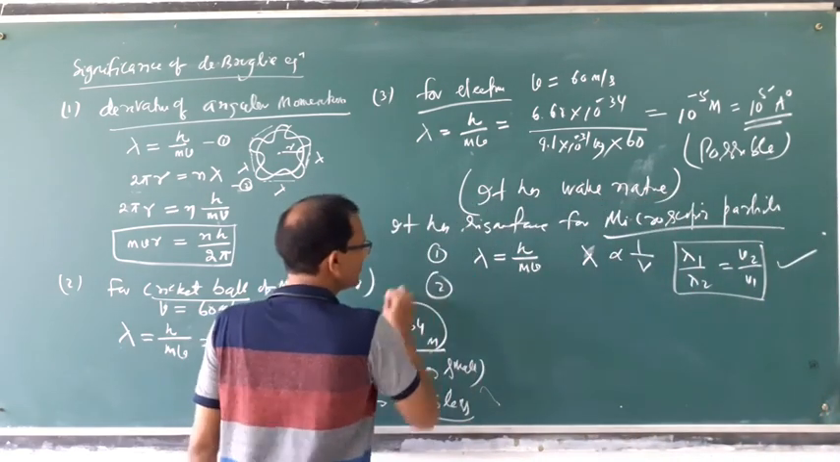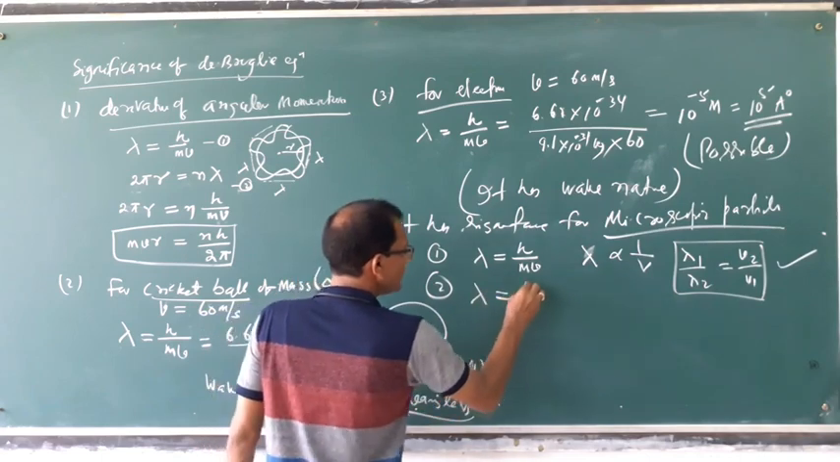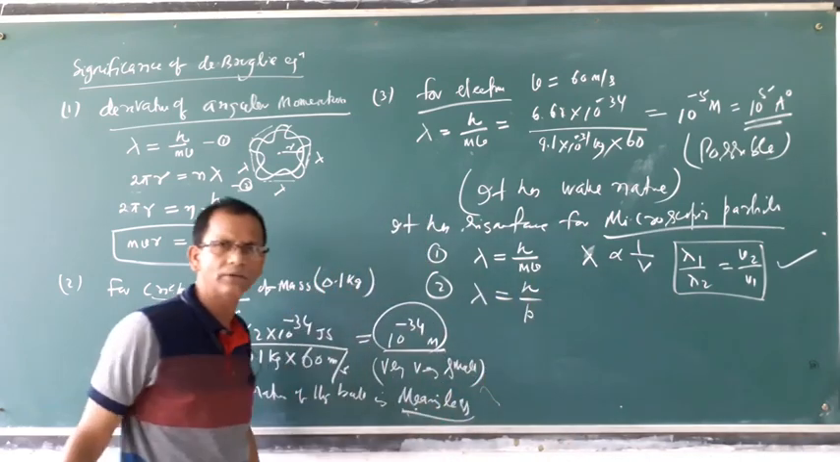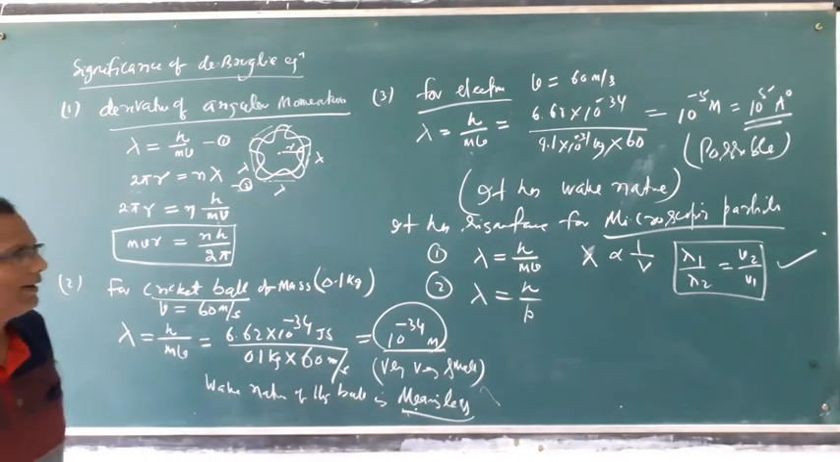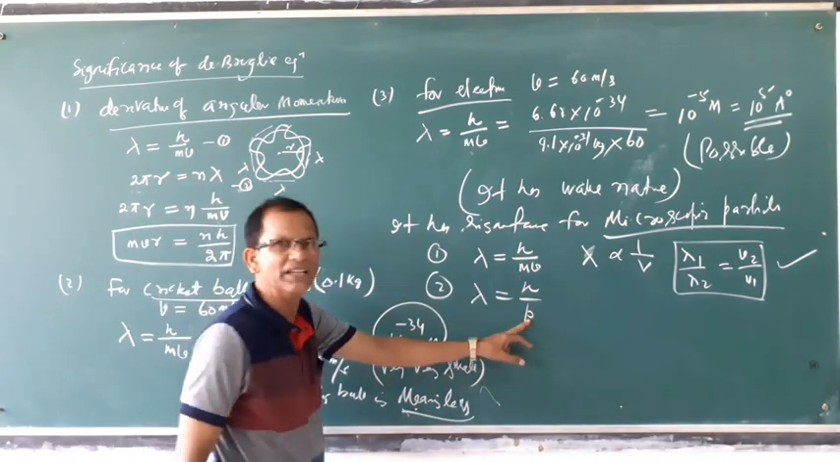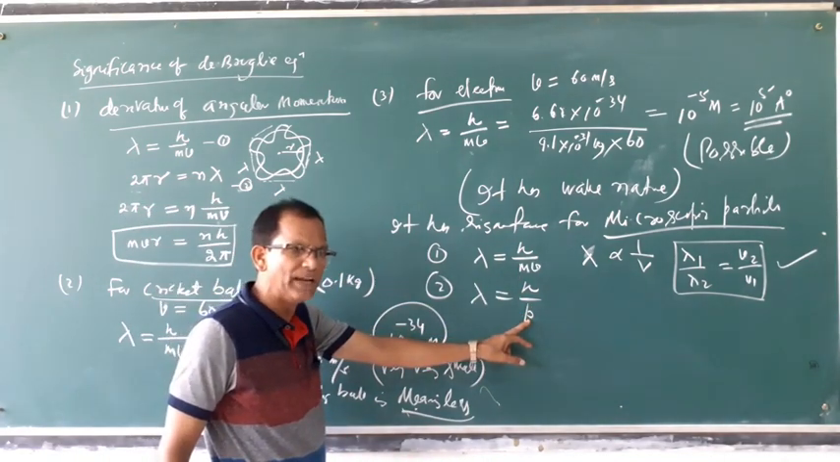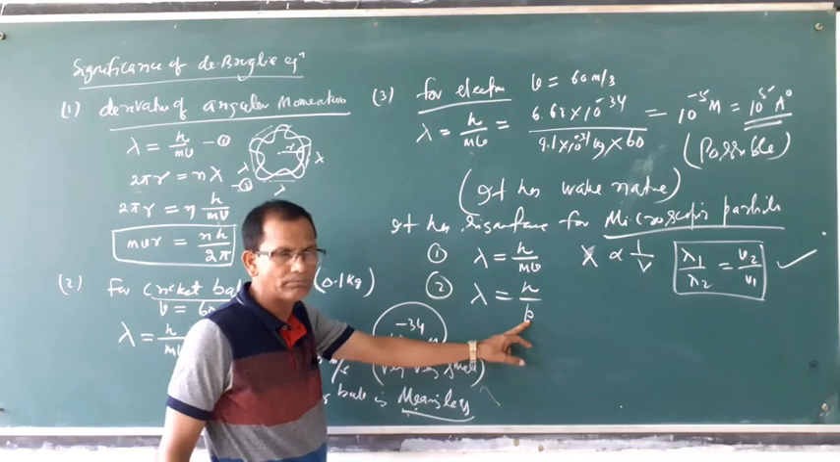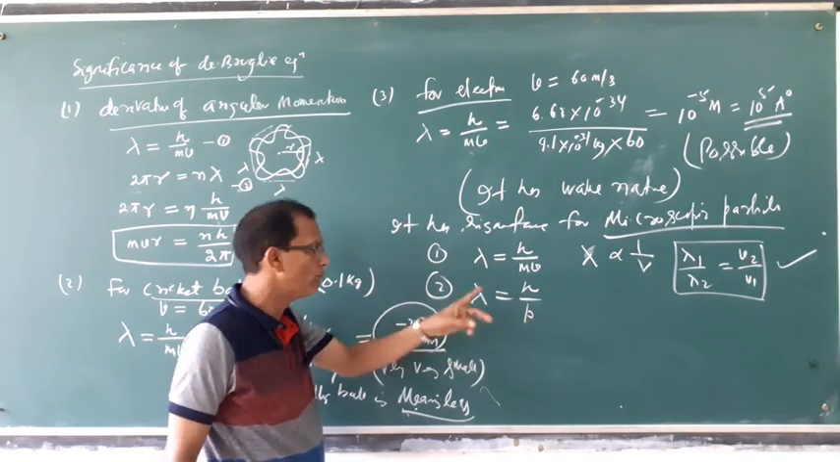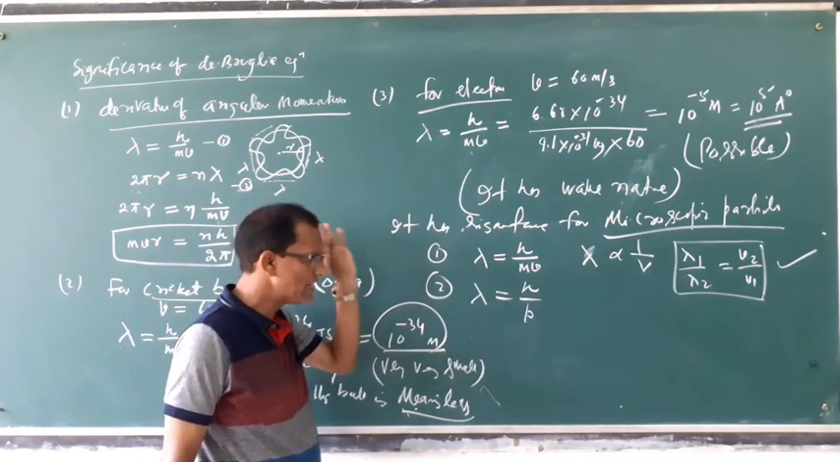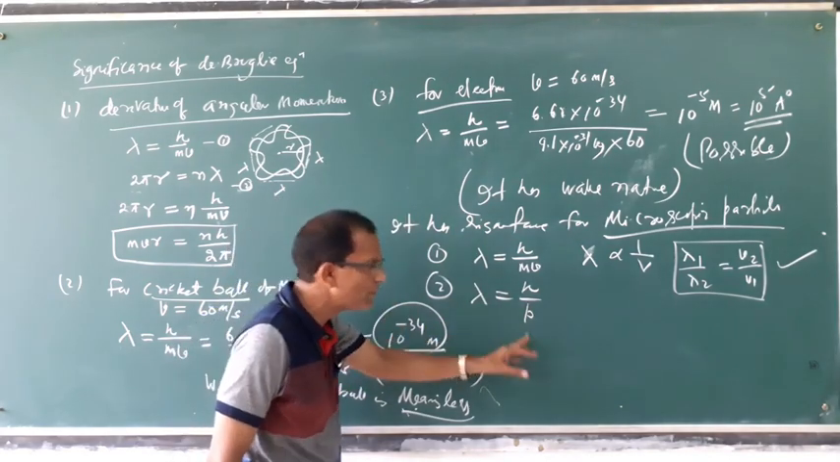Then another formula: lambda is equal to h by p. Already we have done this. P is the momentum. That means h is constant, and p is the particle momentum. Every moving object has momentum. Every moving object which has some kinetic energy has momentum.